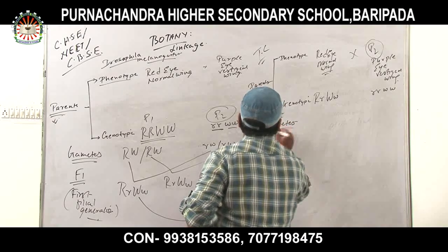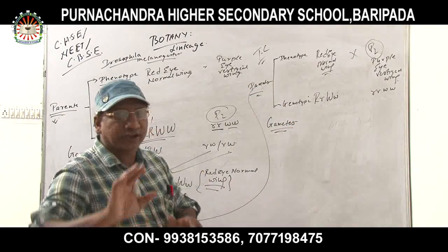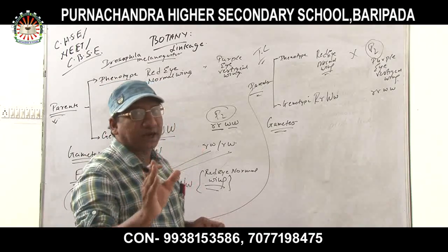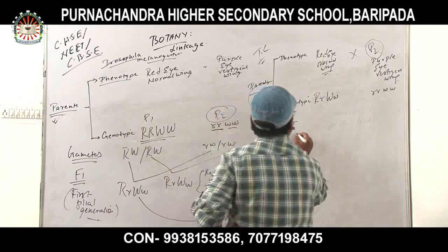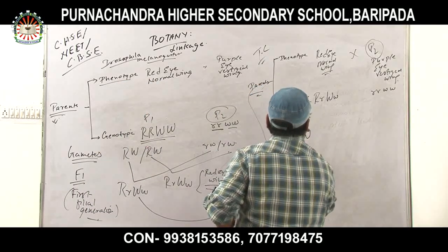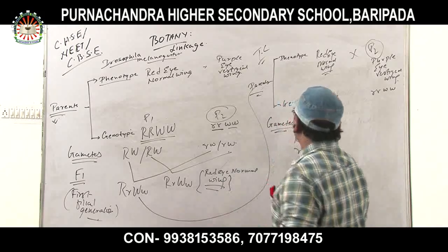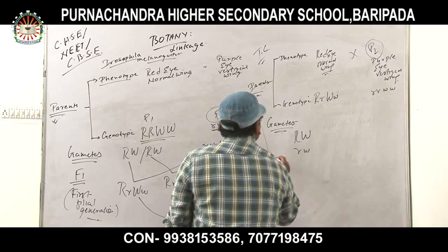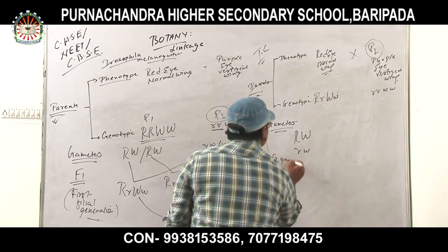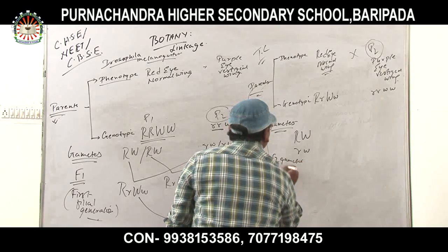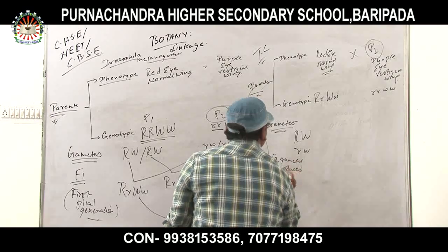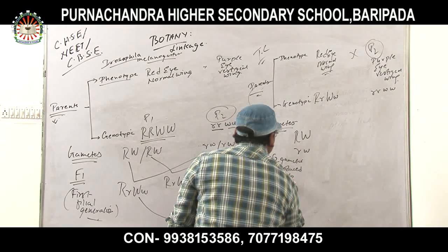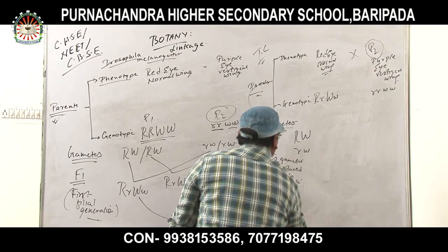Instead of 4 gametes, due to complete linkage only 2 gametes are produced: capital R, capital W, and small r, small w. Why are only 2 gametes produced? Because of complete linkage.